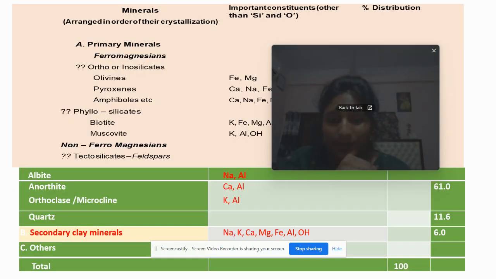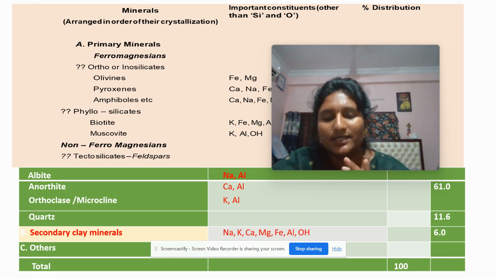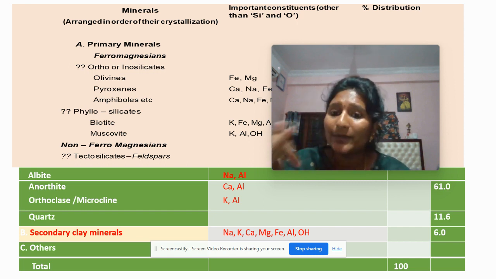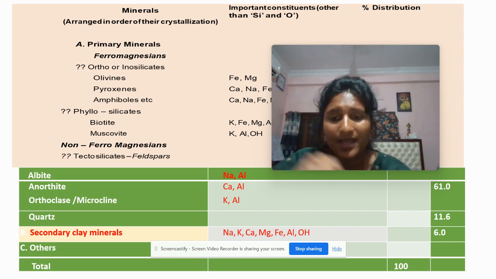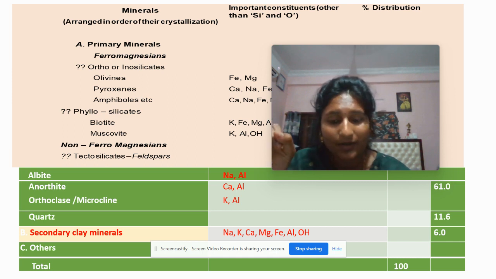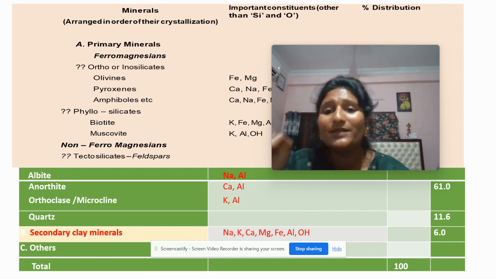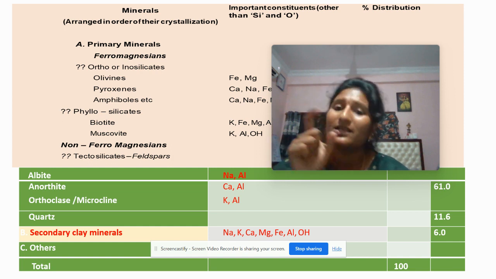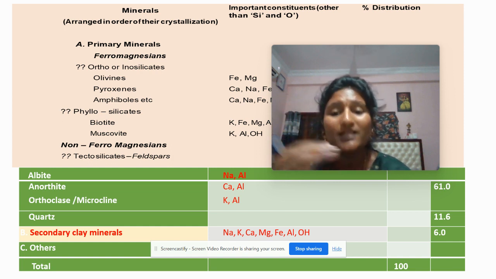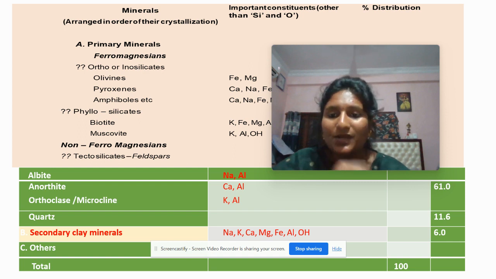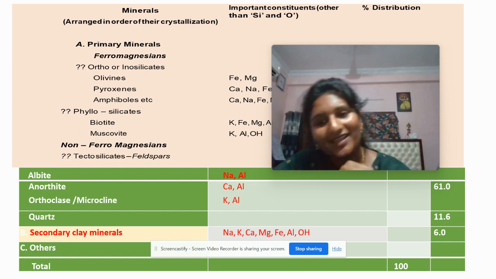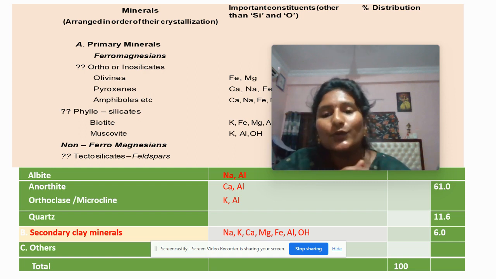So it occupies 90%, right? Now, minerals are again categorized into primary minerals and secondary minerals. You can guess. The primary rock is called igneous rock, the secondary rock is called sedimentary rock, right? The mineral which is formed through the primary rock is called a primary mineral. The minerals which are formed from the sedimentary rocks are called secondary minerals. That is clear. Now moving on to examples.